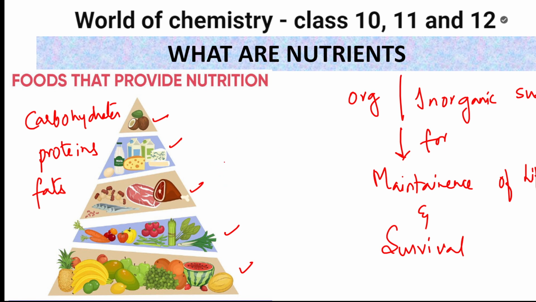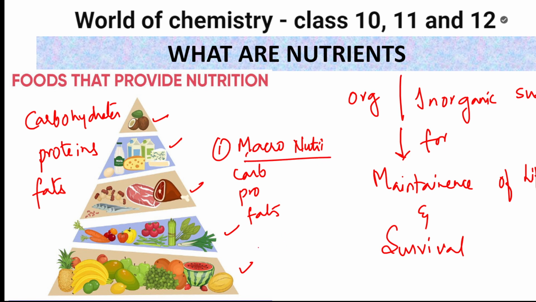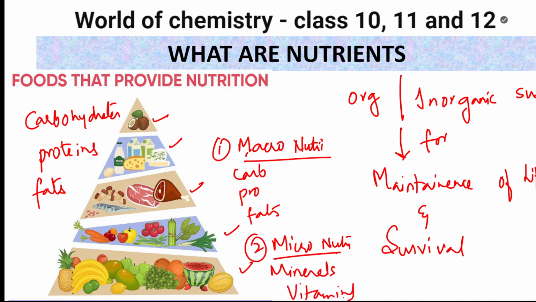The first variety is macronutrients: carbohydrates, proteins, and fats are macro. When I talk about micronutrients, these are required in small quantities, like minerals and vitamins, vitamin A, D, E, K. So nutrients are organic and inorganic substances I require for maintenance, and there are two varieties: one is macro and one is micro.